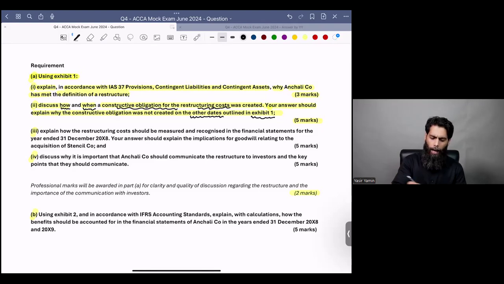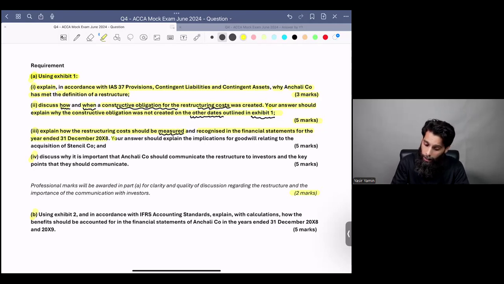Then let's say I read requirement number 3 as well. It says explain how the restructuring cost should be measured. That means what should be included in the restructuring provision and therefore what should not be included in the restructuring provision, and recognized in the financial statements for the year ended 31st December 2018.